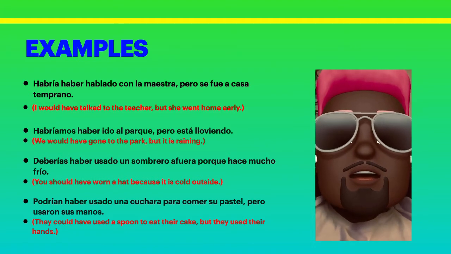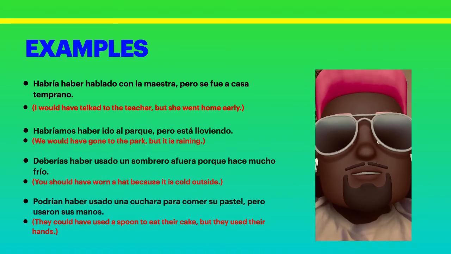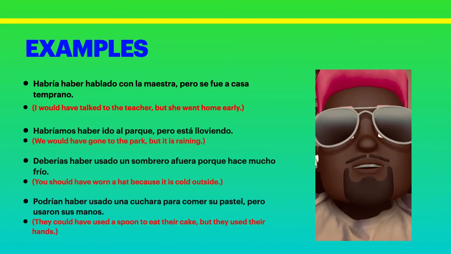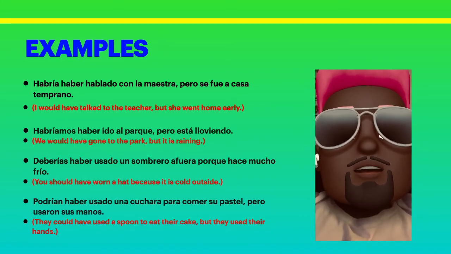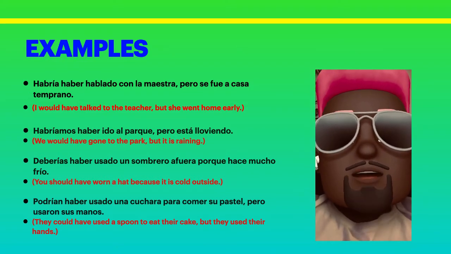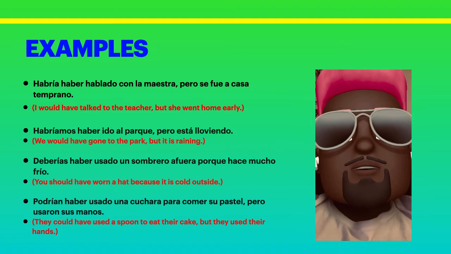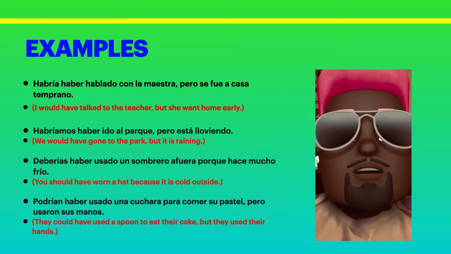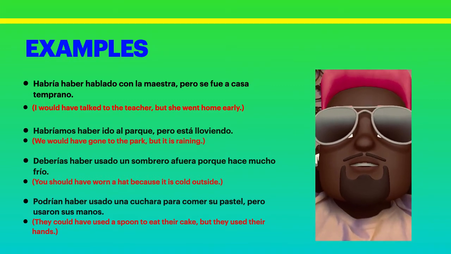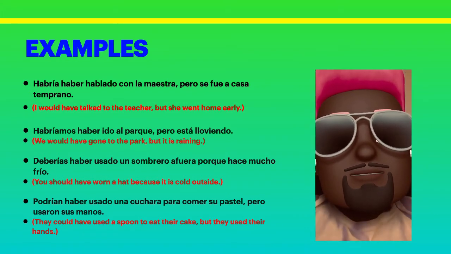The next one we have, habríamos haber ido al parque, pero está lloviendo. We would have gone to the park, but it's raining. Deberías haber usado un sombrero afuera porque hace mucho frío. That means you should have worn a hat because it's cold outside. The last one we have, podrían haber usado una cuchara para comer su pastel, pero usaron sus manos. That means they could have used a spoon to eat their cake, but they used their hands.